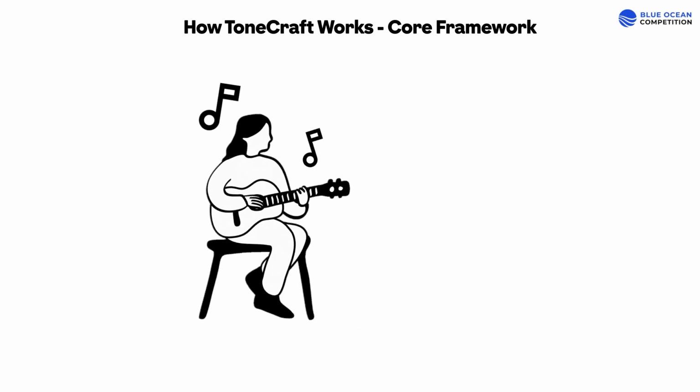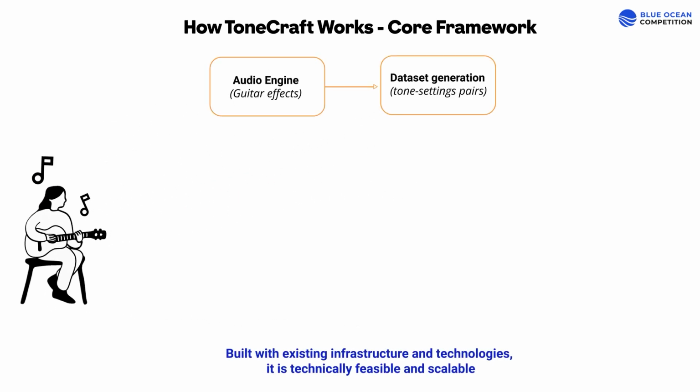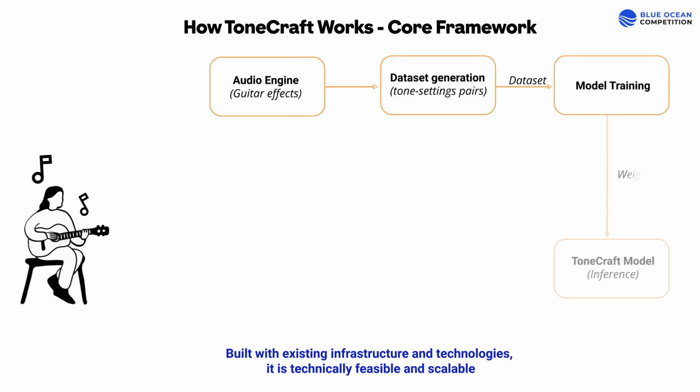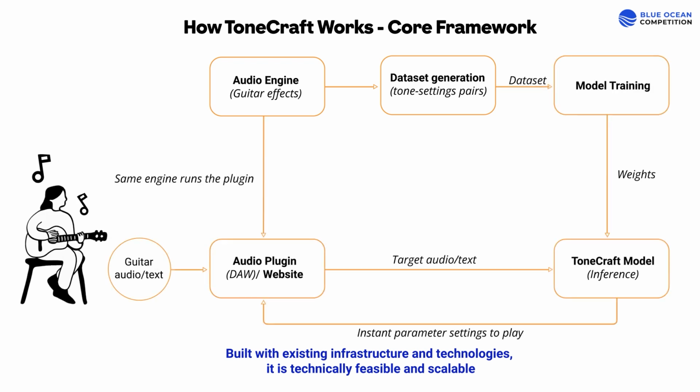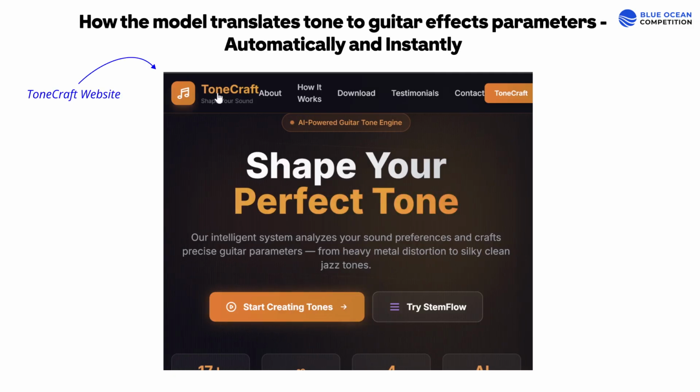So, what's behind this magic? Well, we use our digital signal processing engine to generate thousands of tone parameter combinations. This data trains our AI model, which outputs parameter settings that are sent to our audio plugin. But on the outside, it's seamless for users.